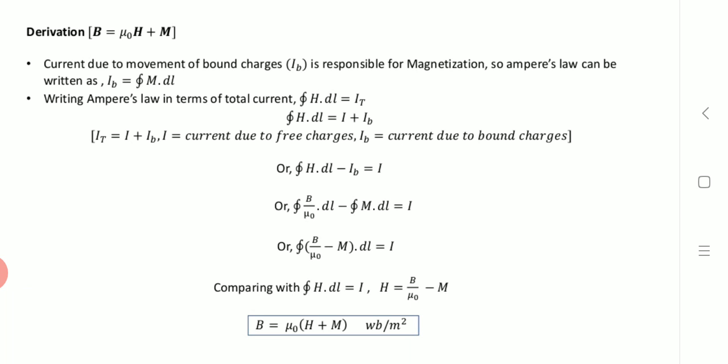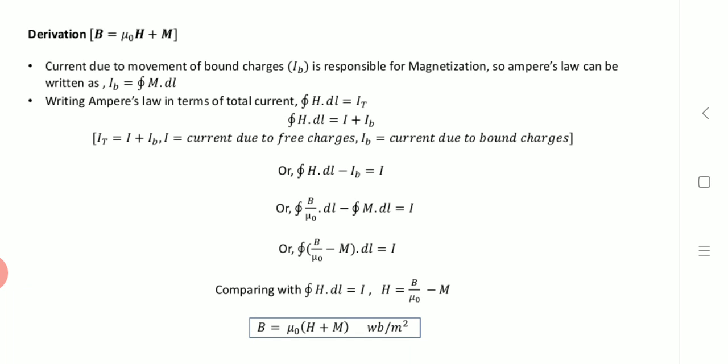Therefore the integral of H dot dl is equal to I plus IB, so IT is equal to I plus IB. I is the current due to free charges and IB is the current due to bound charges, right? Now you can write the closed integral of H dot dl is equal to I minus IB.